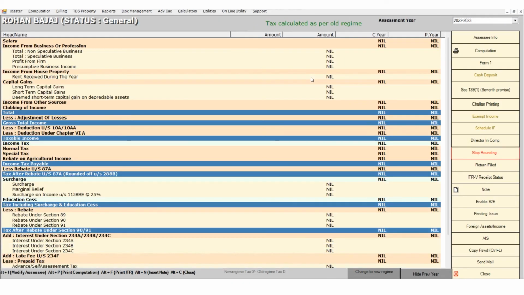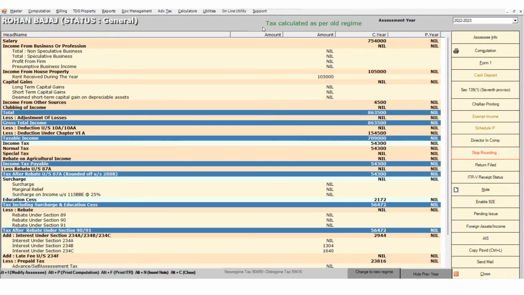Then a computation sheet will appear like this. Here your tax would be calculated as per the old and as per the new regime both. In case of the old regime, your tax benefits will be provided along with the exemptions and deductions. Here you need to fill the salary details, the income from house property details, income from other sources if you have, and then you need to enter the details of your chapter 6A, like if you are paying any LIC premium amount or you are receiving any saving bank interest as a deduction, then you need to enter the details over here.